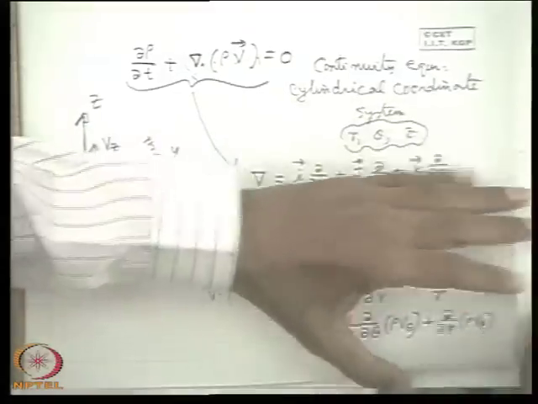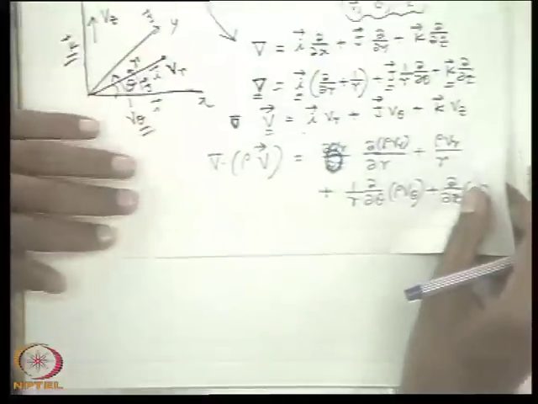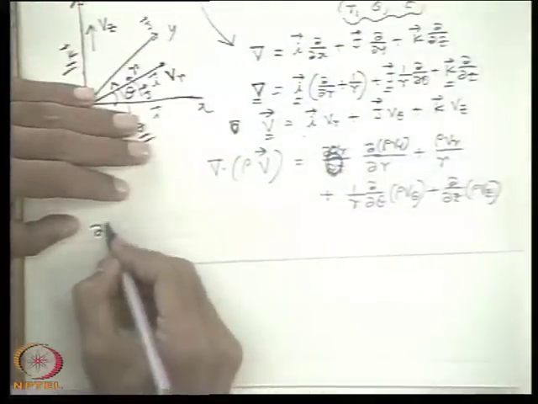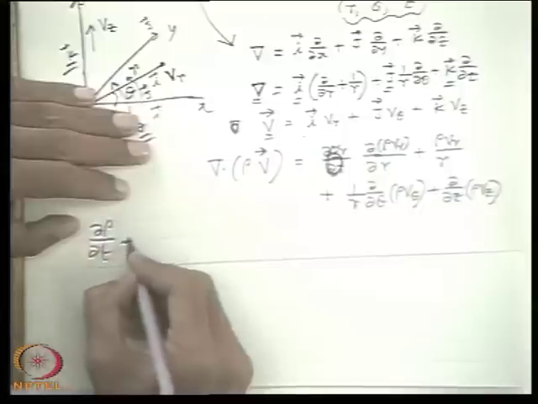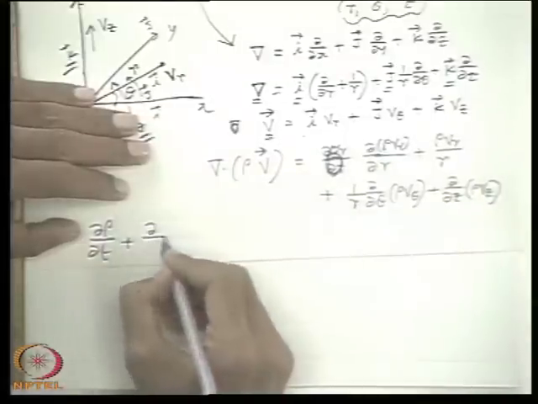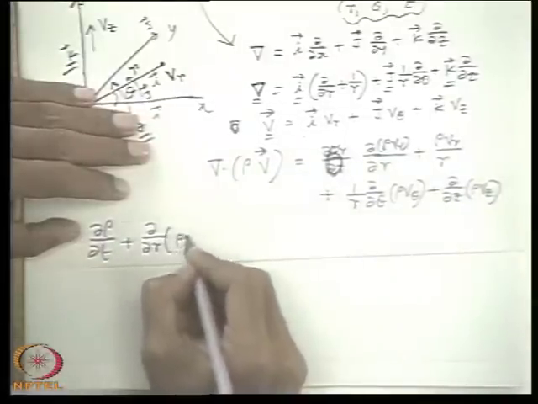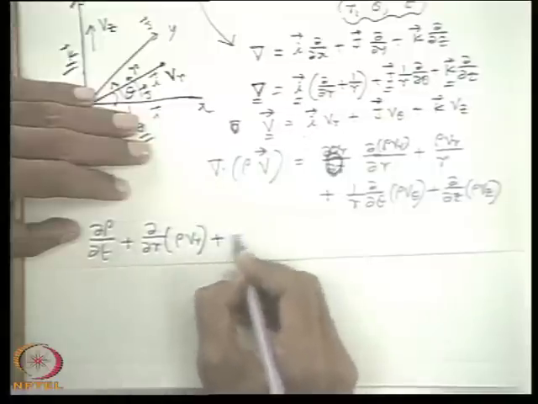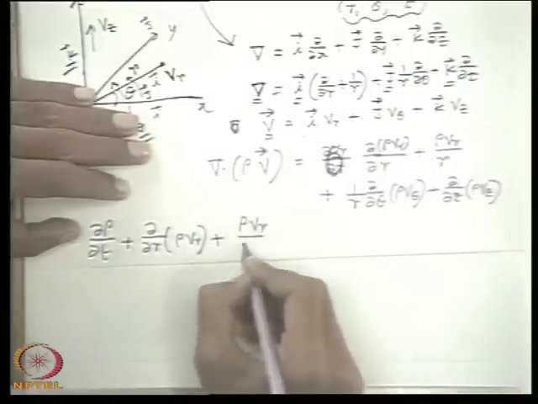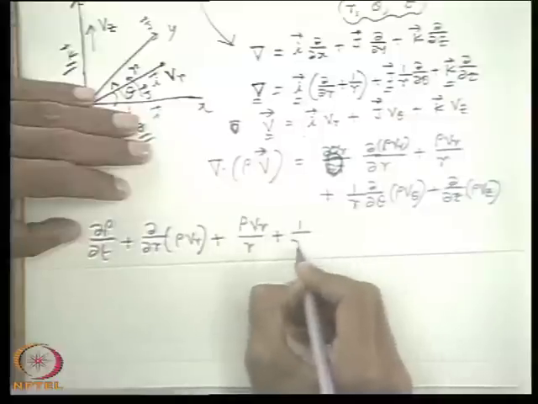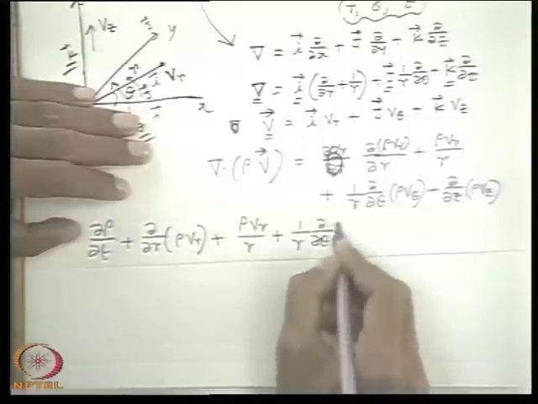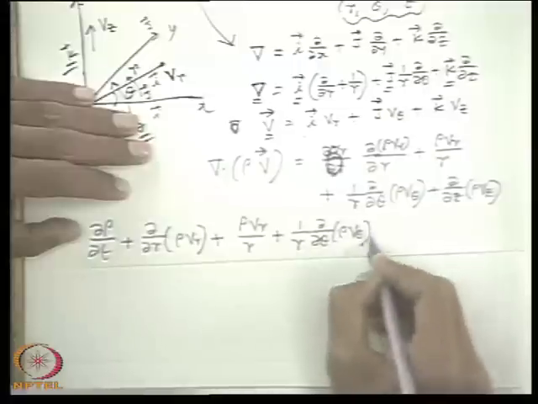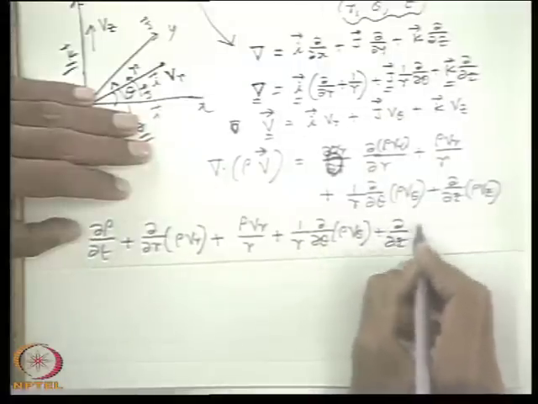If I do so, then I can write the continuity equation with the additional terms: ∂rho/∂t plus, again I repeat, ∂(rho Vr)/∂r plus rho Vr by r plus (1/r) ∂(rho V theta)/∂θ plus ∂(rho Vz)/∂z equals zero.